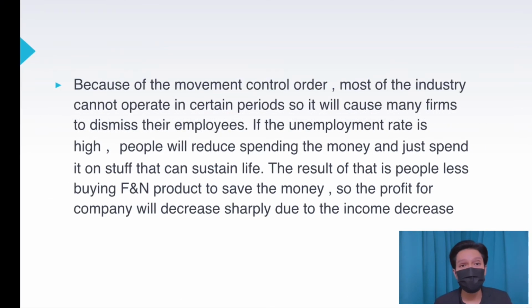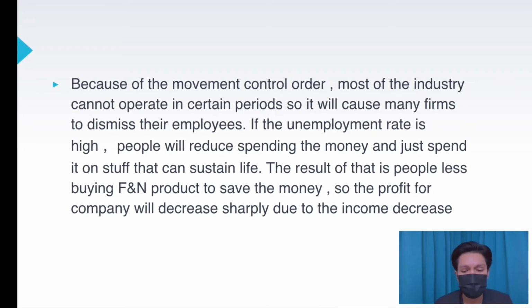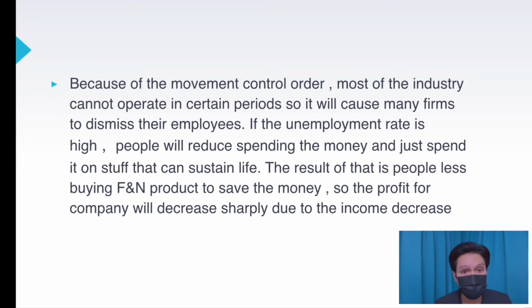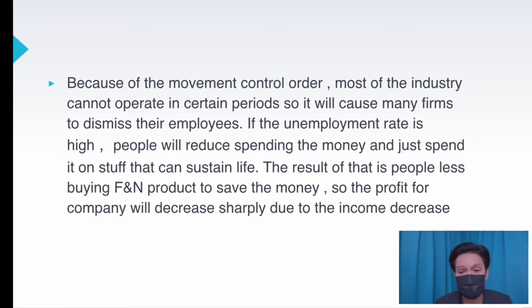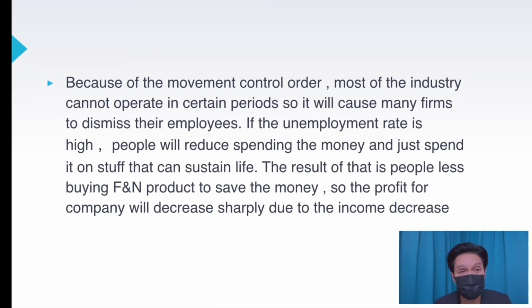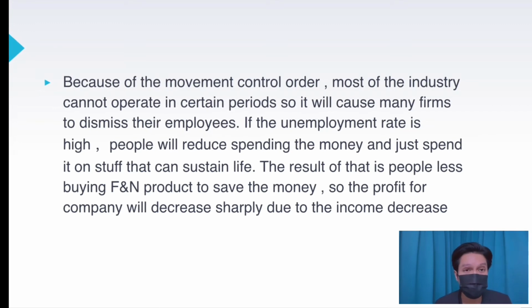Alright, due to sales being impacted by the COVID-19 pandemic, because of the movement control order, most of the industry cannot operate certain products in certain periods. So it will cause many firms to dismiss their employees.